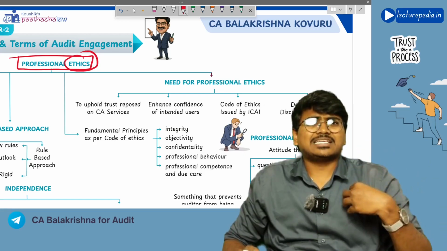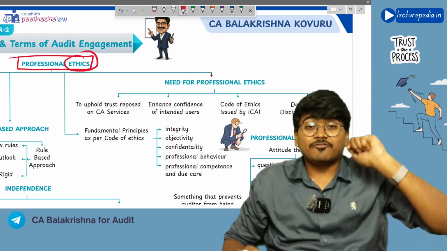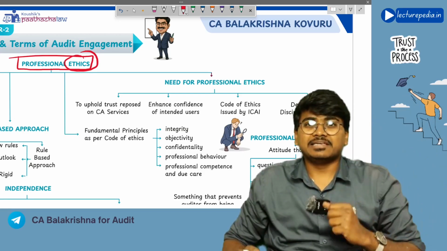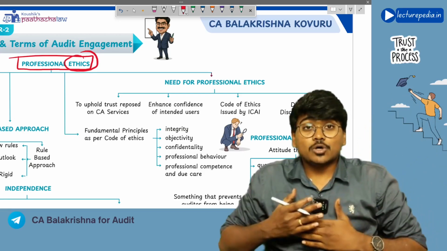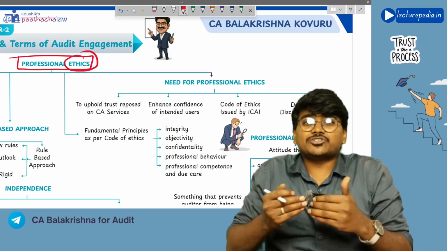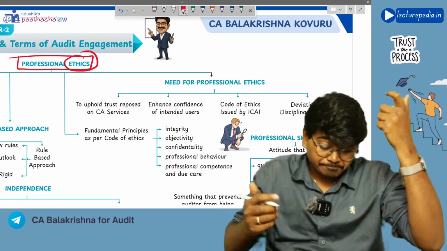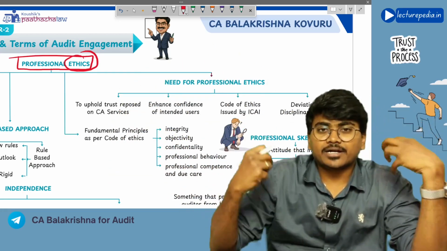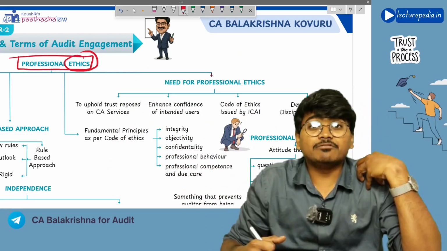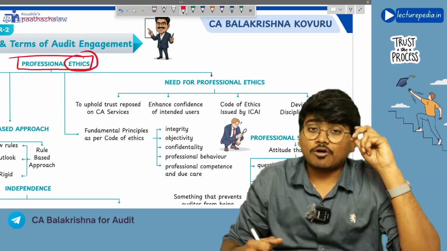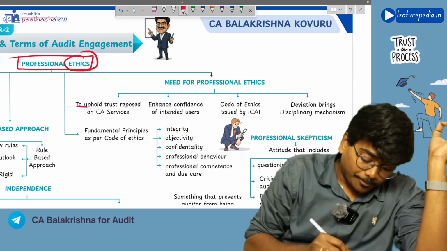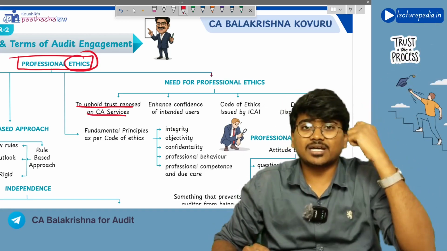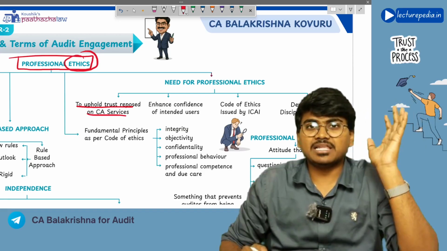When will the trust of a person increase? If he is more ethical, the public's trust in him will increase. So since the services provided by a chartered accountant are such that the users have to trust the chartered accountant, who deals with the financial aspects of his clients, to uphold the trust reposed on CA services, all chartered accountants have to follow professional ethics.